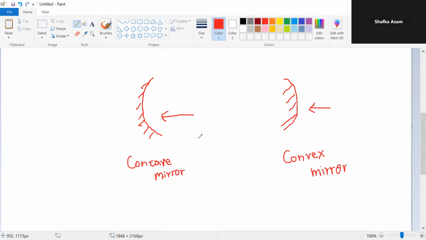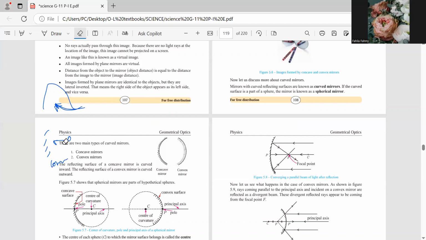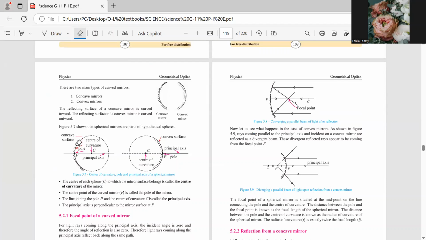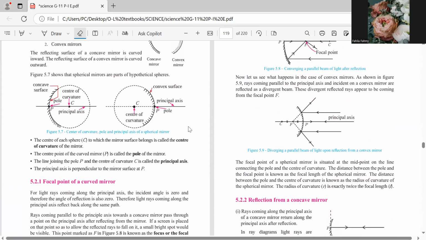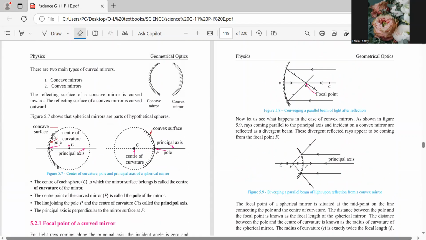Yes. Right, okay. Then let's see what happens when light rays fall on these. Concave and convex are the two types of mirrors with curved surfaces. Before we get to the light rays, there are some terms to learn. We'll go through these terms. Look on page number 109.